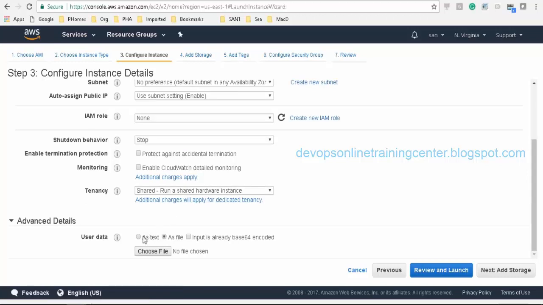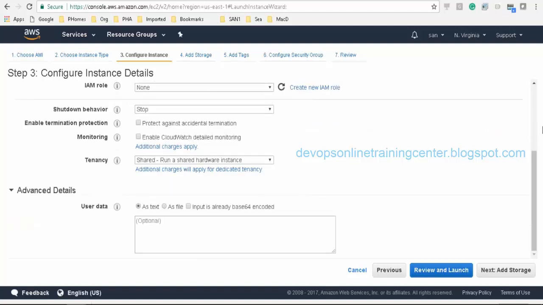Sorry, this is to upload a file. That file will be there on the machine once the machine comes up and running. This data, I can write a script here that will be executed when the machine is coming up. Let us say by default, when the machine is coming up, I want to install some package, right? So how do we do that automatically? Let us say I want to write a script that will be executed when the machine boots up.